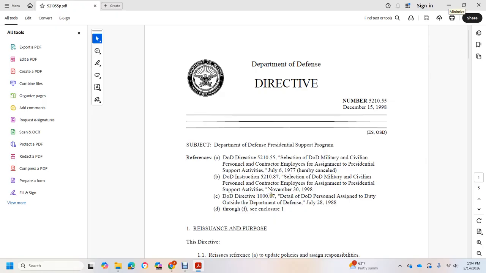Department of Defense Directive 1000.17, Detail of Department of Defense Personnel Assigned to Duties Outside of the Department of Defense.